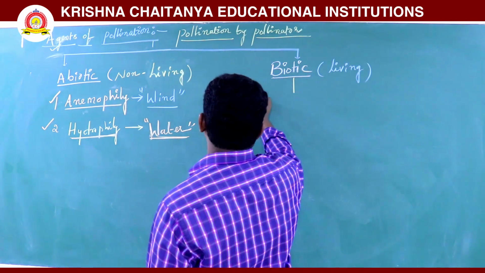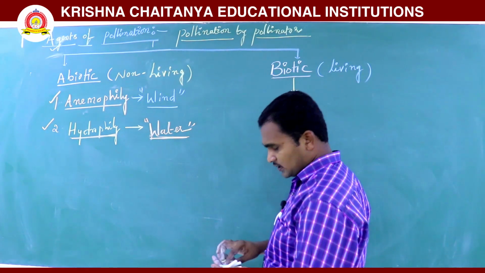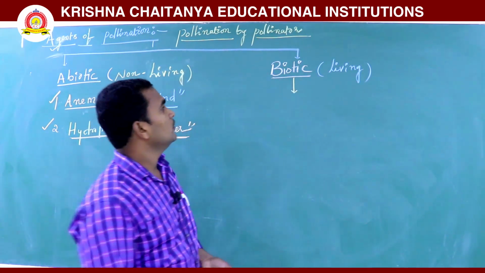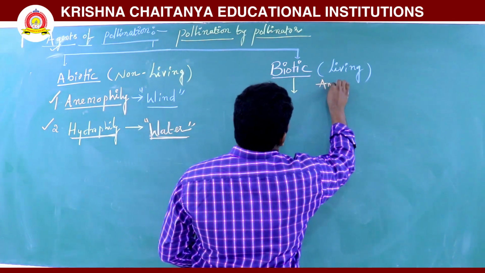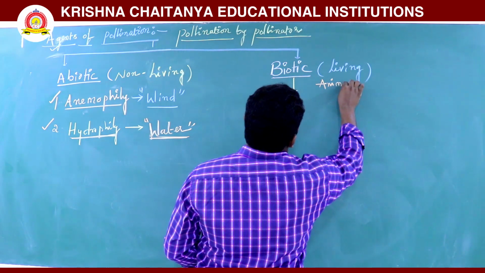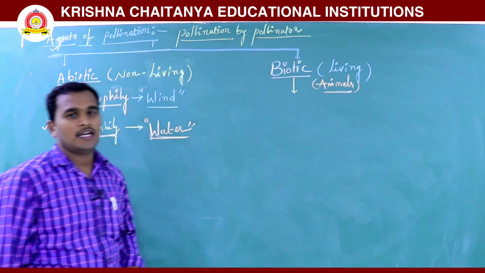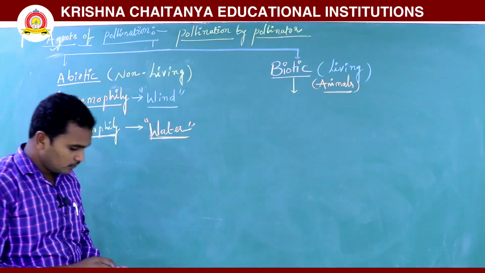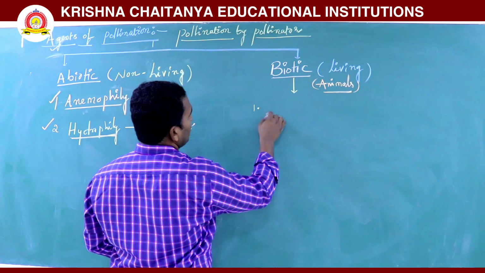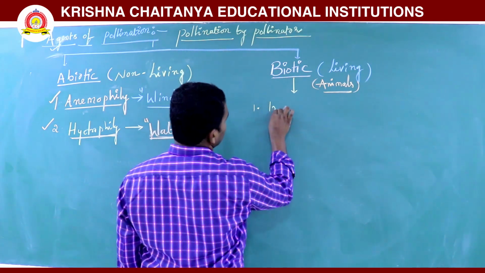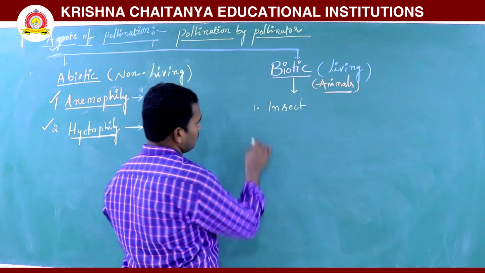Biotic factors means living, mainly animals. Animals also help in pollination. For example, insects, insect pollination.